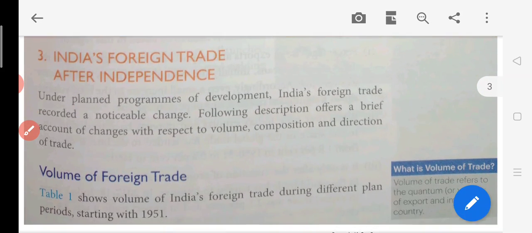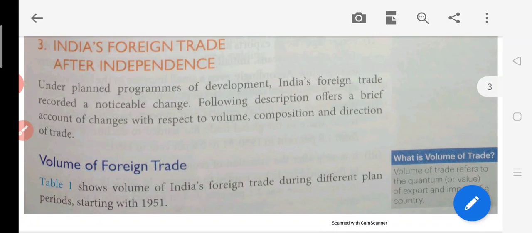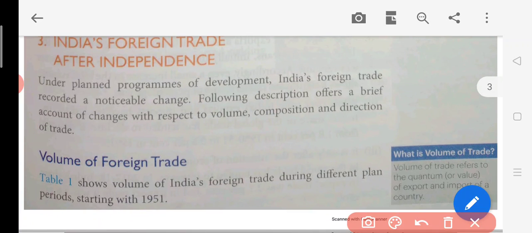Now, India's foreign trade after independence. What happened after independence? Under the planned program of development, Indian foreign trade recorded a noticeable change. So what were these changes? After 1951, we started making the five-year plans. So what was the condition then?